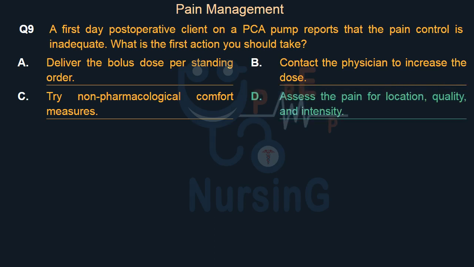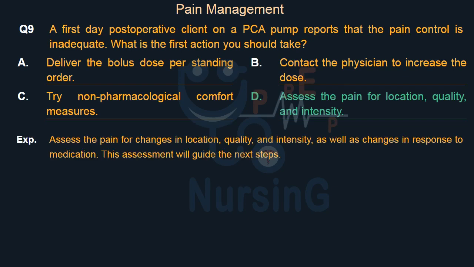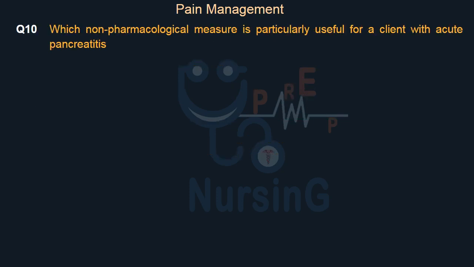Assess the pain for location, quality, and intensity. Assess the pain for changes in location, quality, and intensity, as well as changes in response to medication. This assessment will guide the next steps. Which non-pharmacological measure is particularly useful for a client with acute pancreatitis?